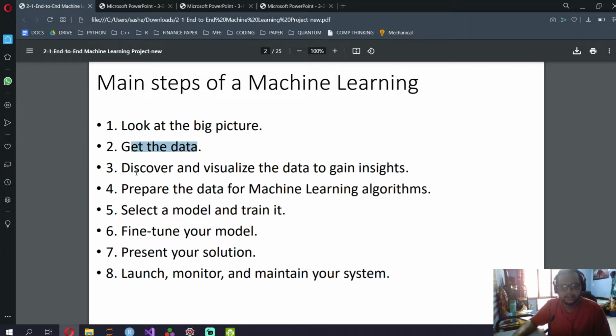So you get the data, then you discover and visualize the data to gain insights. After you get the data, it's generally unclean and very messy. Then you clean the data in two parts. First, preparing the data for machine learning algorithms. You do that in the pre-processing part.